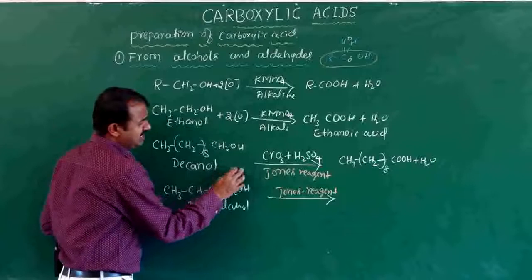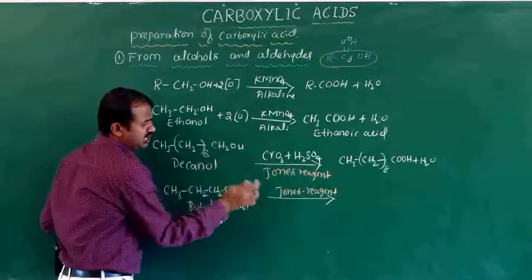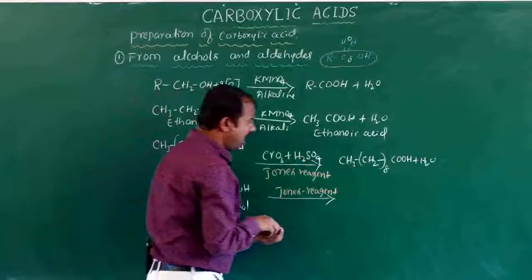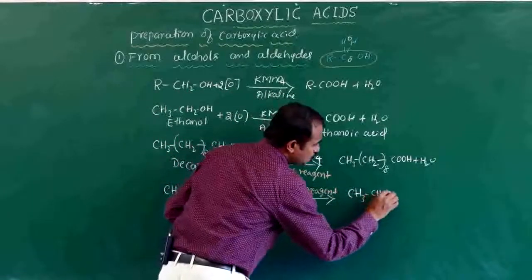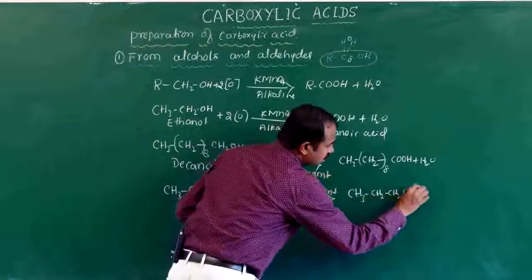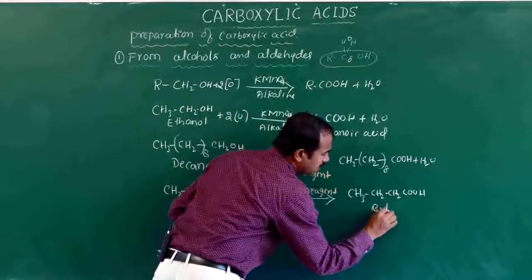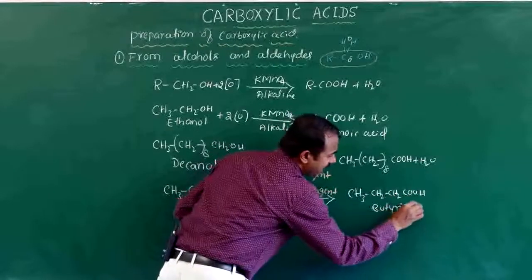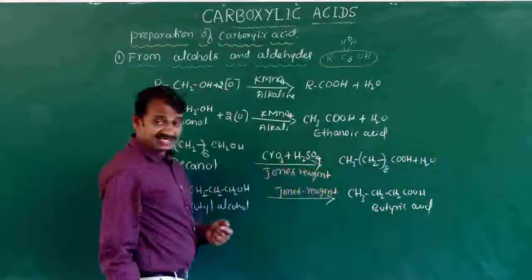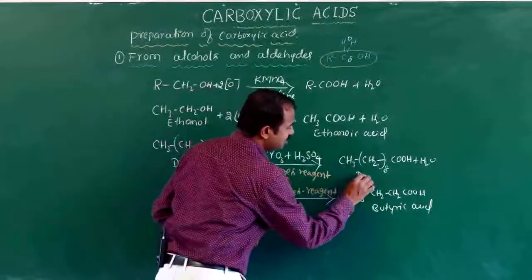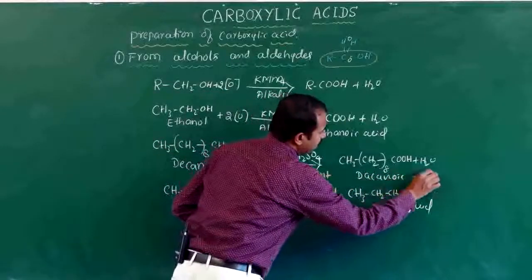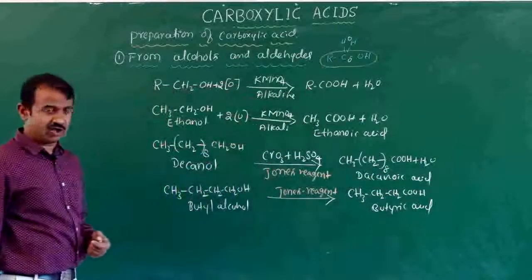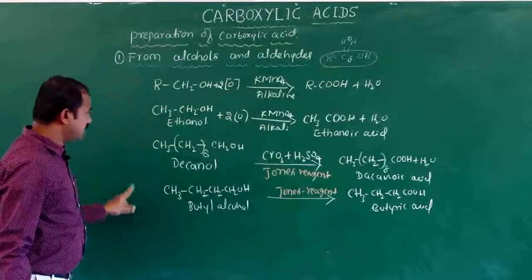How many oxygens? Here 2 oxygens, to form butyric acid, CH3CH2CH2COOH. The common name is butyric acid and the IUPAC name is butanoic acid. Here also decanoic acid is formed.